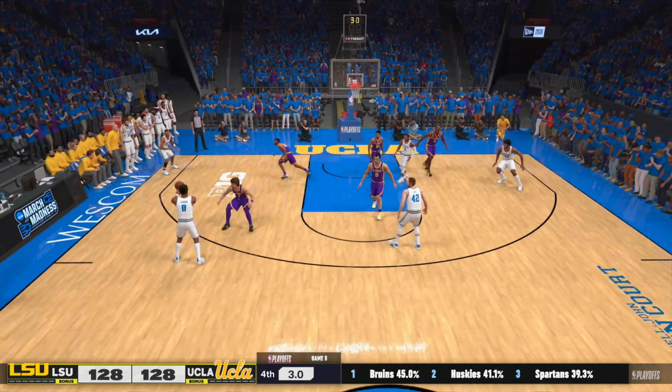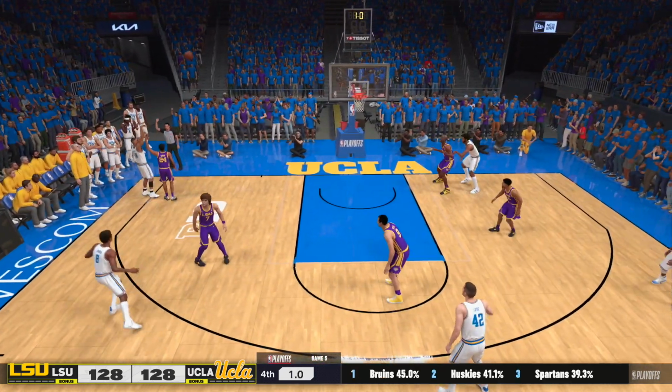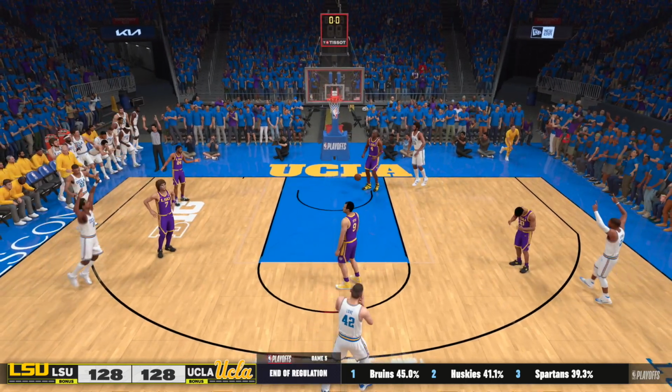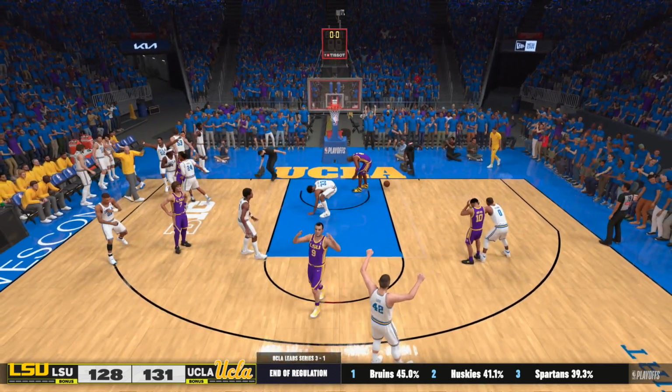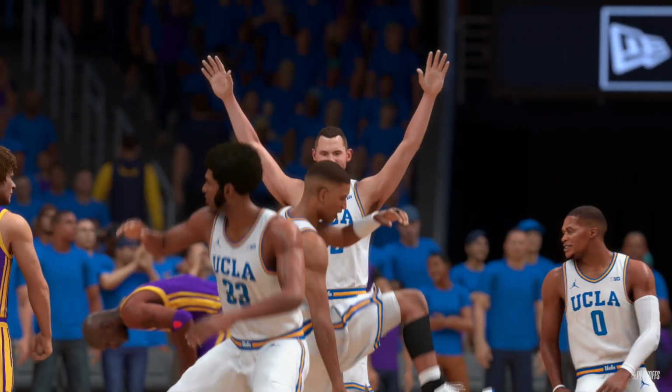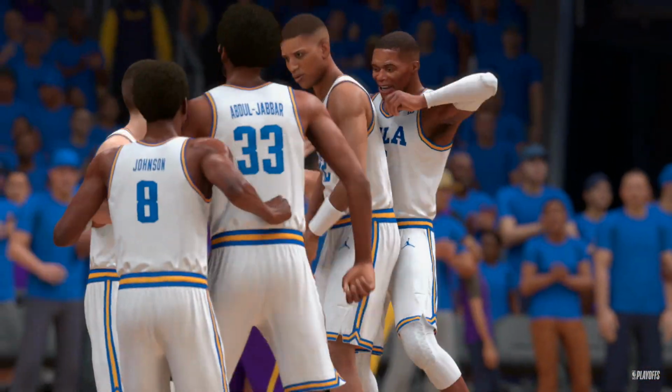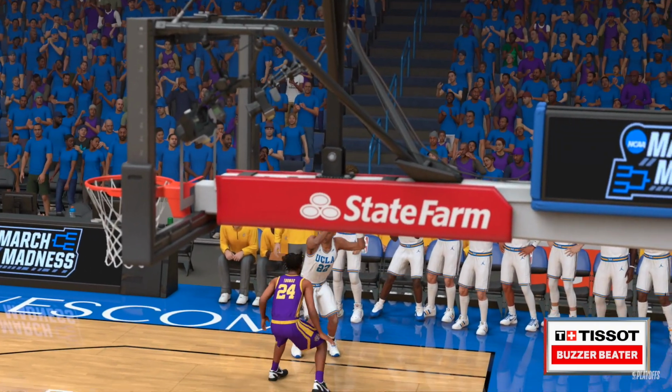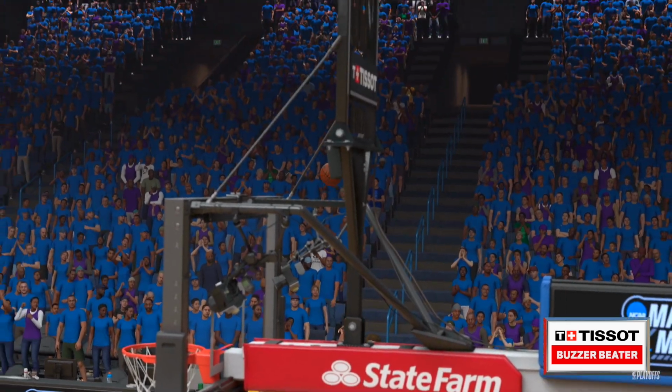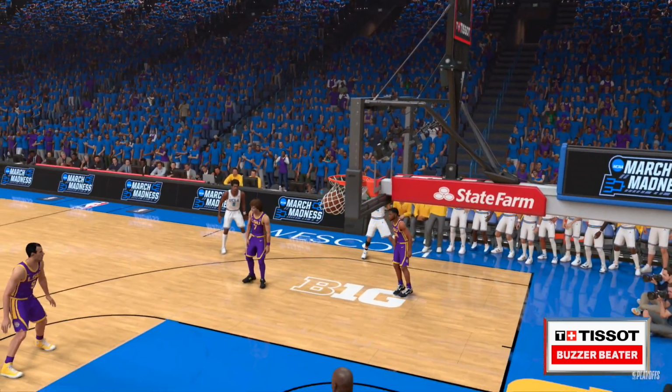Russell Westbrook kicking out. Marcus Johnson, corner. Reggie, what? Why is Reggie pump faking? Reggie Miller pump fakes just to kill some more time, and he hits the game-winning buzzer-beating three. That's out of pocket. Look at him pump fake. Yeah, bring this contest here, boy. Cam Thomas, step off, hand down, man down, baby.